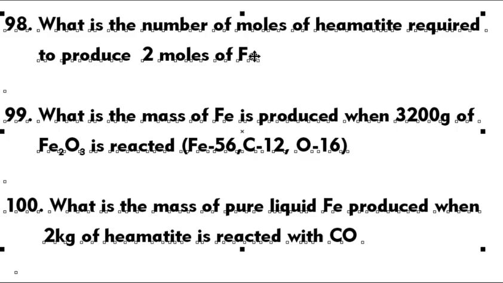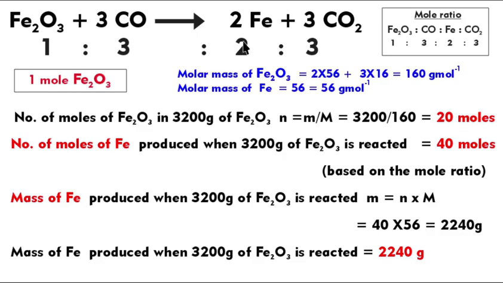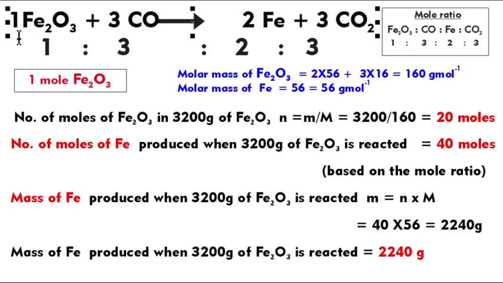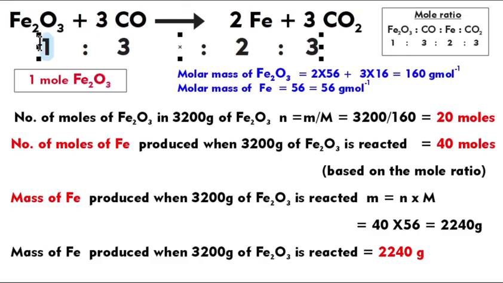Number of moles of hematite required to produce 2 moles of Fe. Write down the equation. 1 to 2 ratio. So to produce 2 moles of iron you need 1 mole of Fe2O3. So to produce 1 mole of iron, half. Then අපෙන් අහන්නේ ඒක නෙමෙයි. To make 2 moles of iron, what is the moles of hematite, Fe2O3, required? That is 1 mole. 1 to 2 ratio.